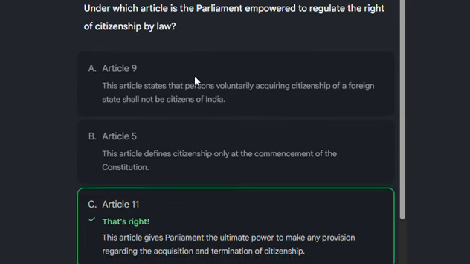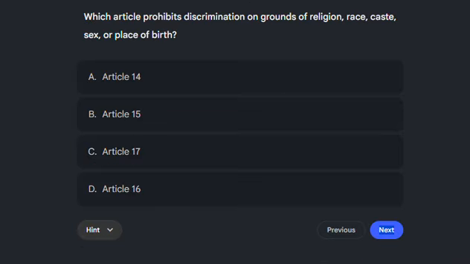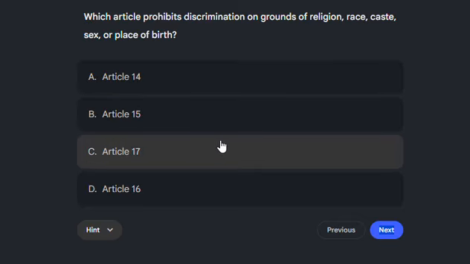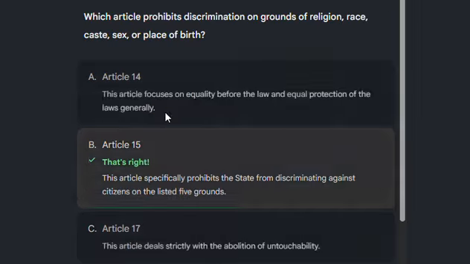Okay, so the next question is, which article prohibits discrimination on grounds of religion, race, caste, sex, or place of birth? There are four options: Article 14, 15, 17, 16. So the correct answer will be Article 15.